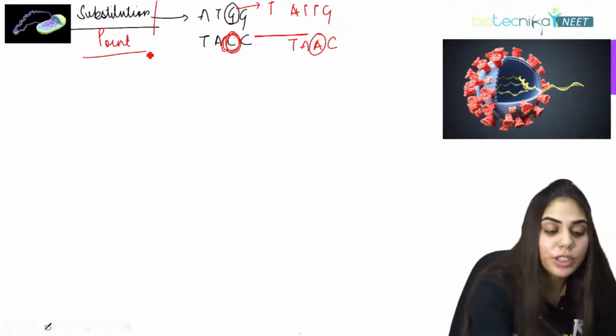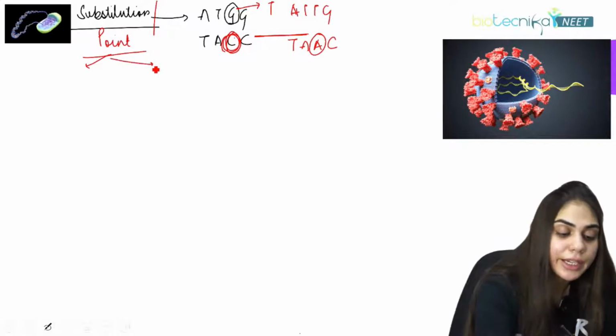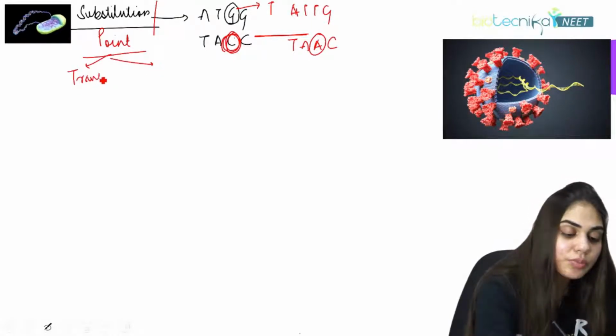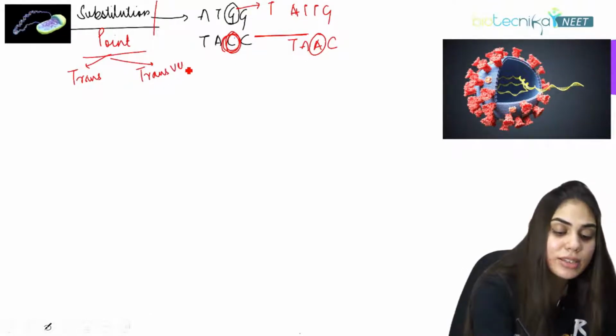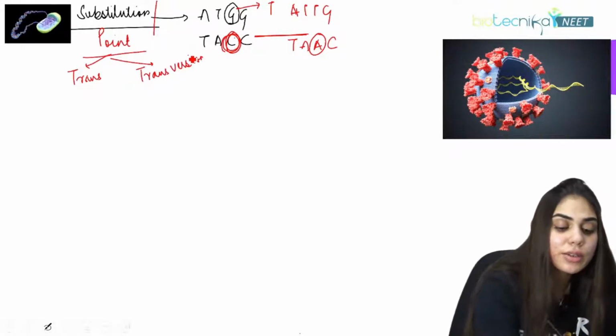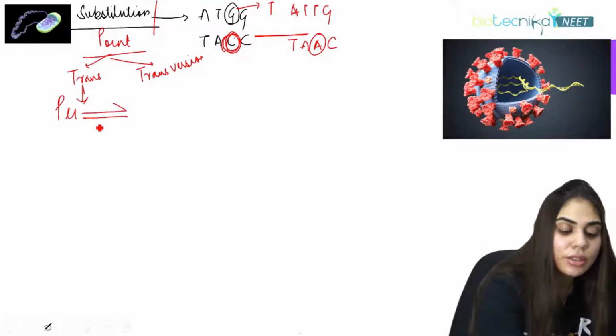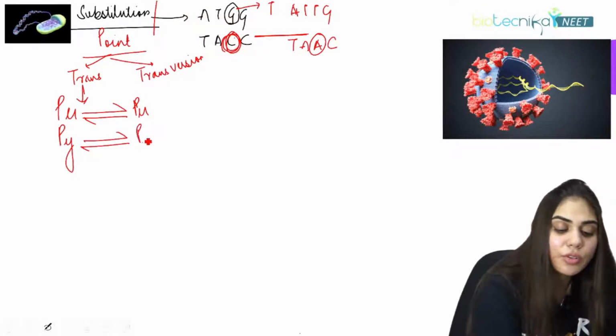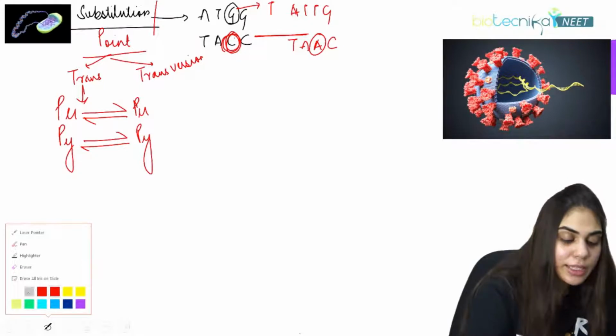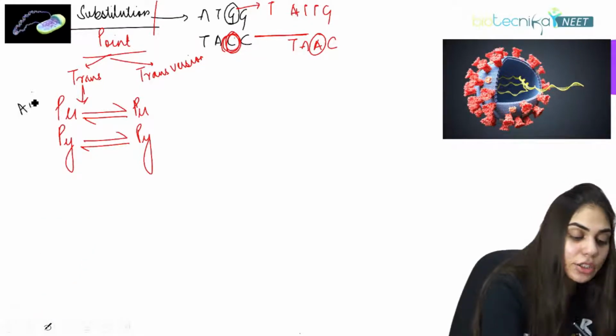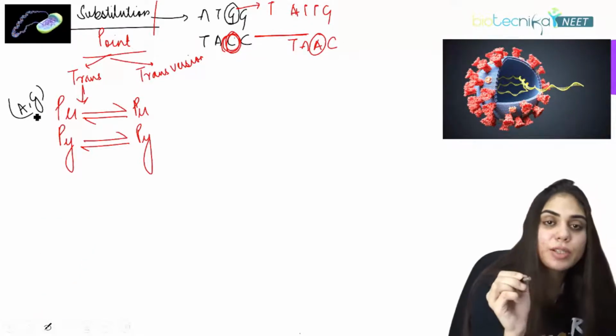Now under point mutation, we again have two types. It can be transition mutation or transversion mutation. What is transition? When a purine is replaced by a purine, or a pyrimidine is replaced by a pyrimidine, it is called transition mutation. What are the examples of purine? It is A and G. And what are the examples of pyrimidine?